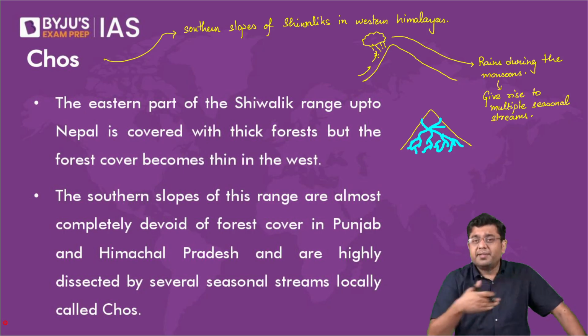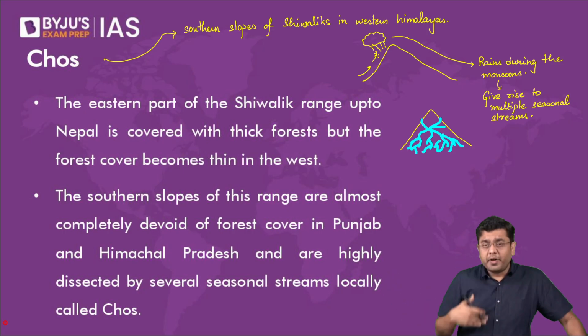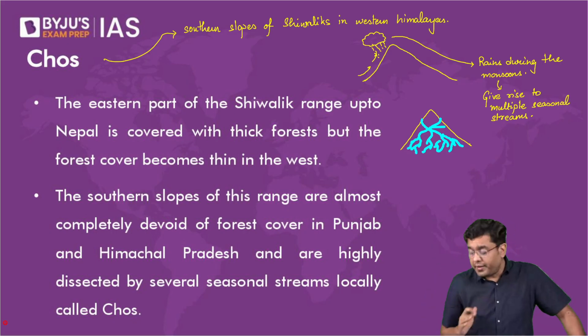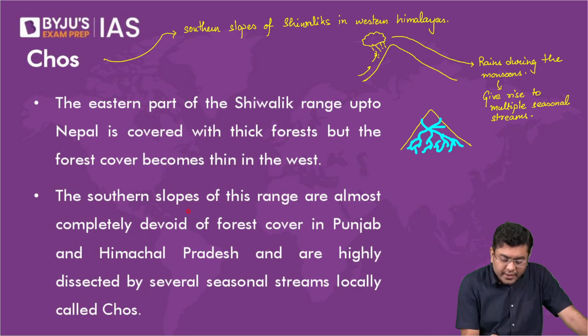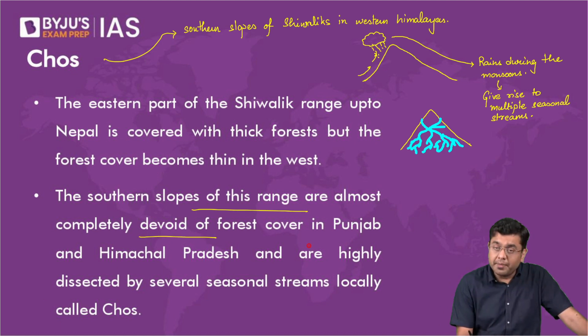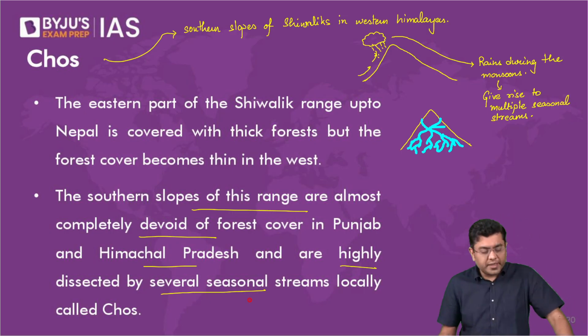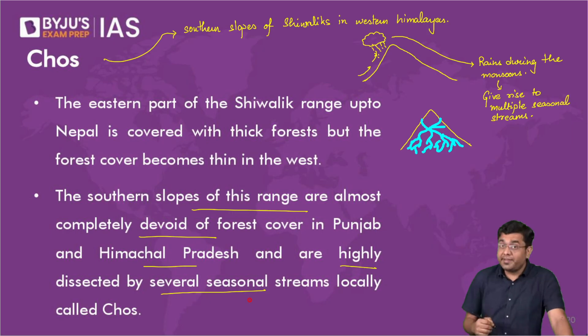The Himalayas are east to west ranges, so you will have a side facing the south and a side facing the north. So northern and southern slope come accordingly. Here, the southern slopes of this range are almost completely devoid of forest cover in Punjab and Himachal Pradesh and are highly dissected by several seasonal streams locally known as chos. That is how they get created, particularly during the rainy season.